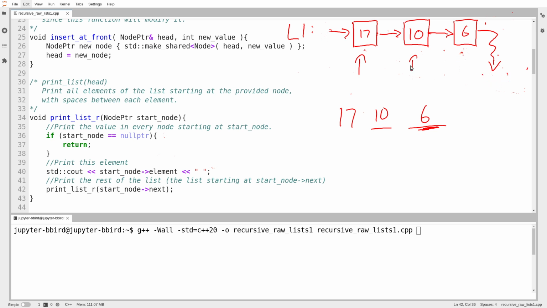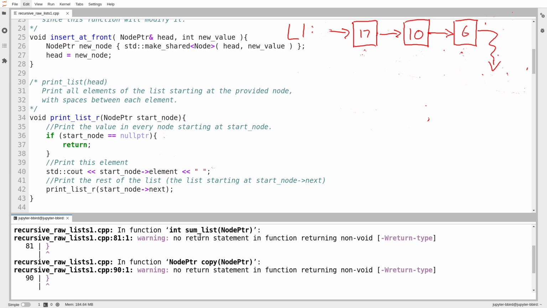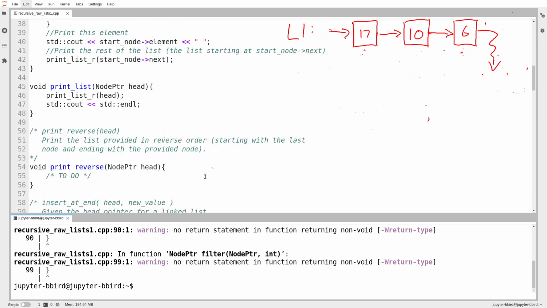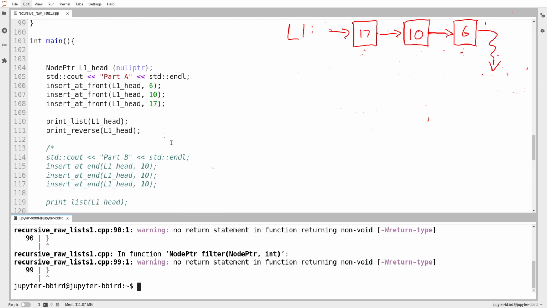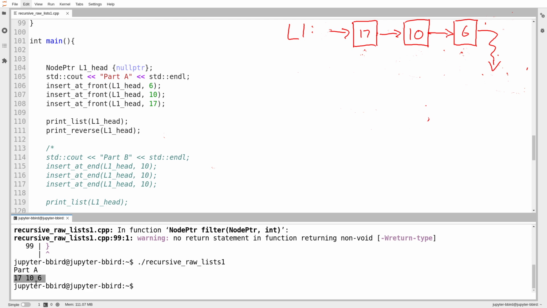All right, I'm going to start by just testing that code out to see how it went. And I'll just erase this crudely here. Okay, so let's see if we can test this code. Let's see if the list gets printed. As usual, like in the previous sequence, we get a bunch of warnings. The warnings are just that there are a bunch of functions I have not yet implemented. But I don't need them because I'm not testing them in this video, so I'll just try running this. So I do recursive print lists, I run it, there it is. I print the list out.